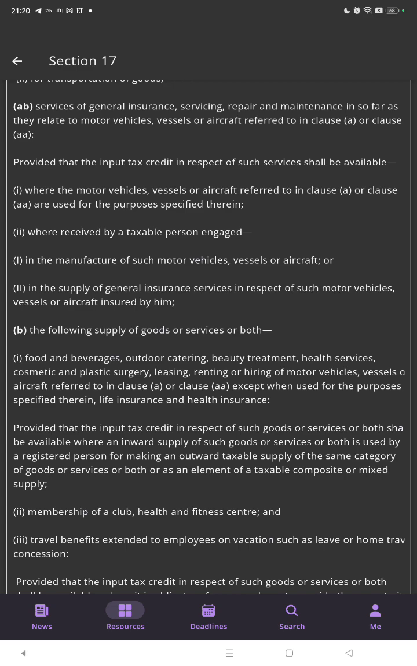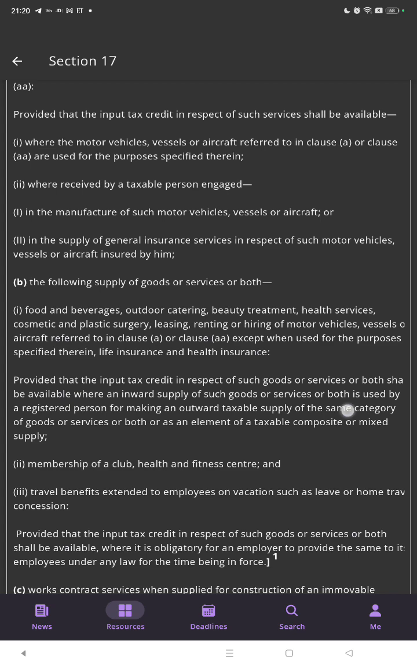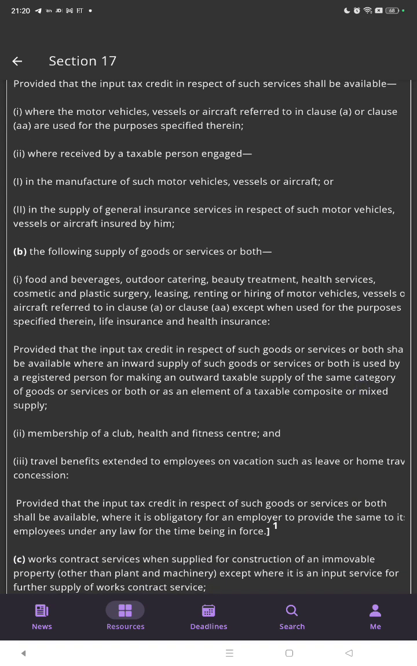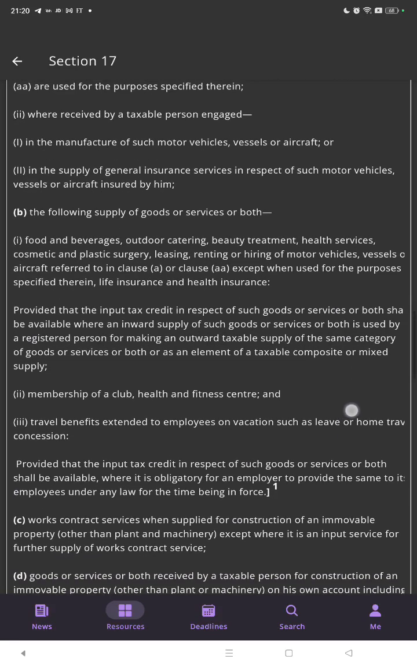by a taxable person engaged in the manufacture of such motor vehicles, vessels or aircraft, or in the supply of general insurance services in respect of such motor vehicles, vessels, or aircraft insured by him, the following supply of goods or services, or both: food and beverage, outdoor catering, beauty treatment, health services, cosmetic and plastic surgery, leasing, renting or hiring of motor vehicles, vessels, aircraft referred to in class A or B, except when used for the purpose specified in life insurance and health insurance, provided that the input tax credit in